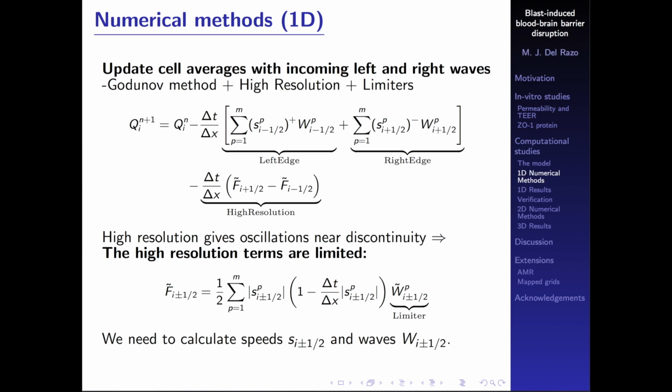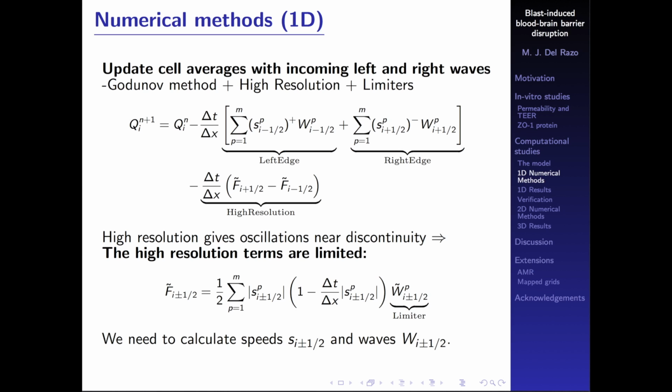And we're going to also include the high resolution terms. Of course, when we include high resolution terms, you get oscillations because they are just validated for smooth data. So if we want to remove those oscillations, we have to introduce limiters, which basically what the limiter does is if we are close to a shock or a discontinuity, we're going to use a lower resolution method, and if we're in a smooth region, we're going to use the high resolution terms.